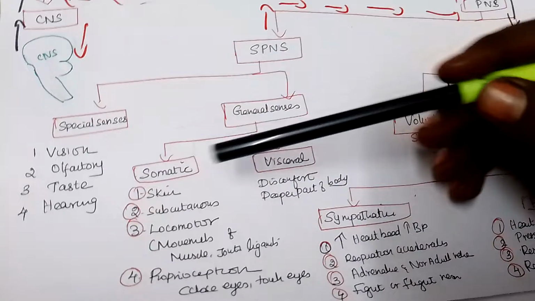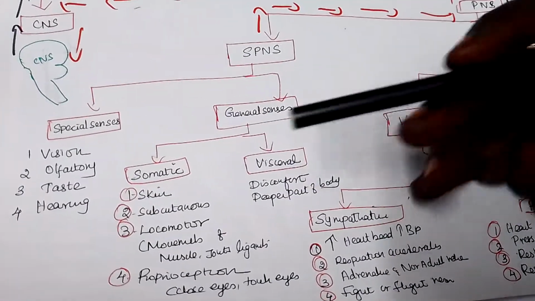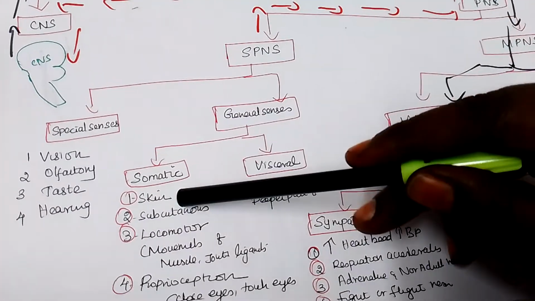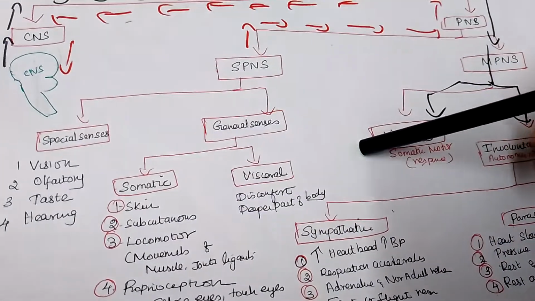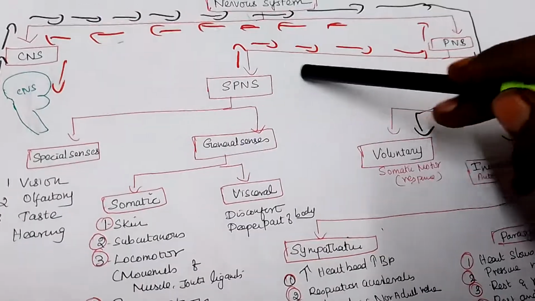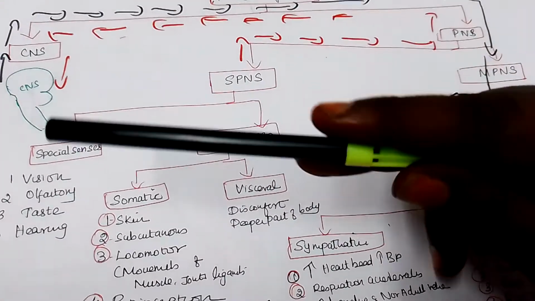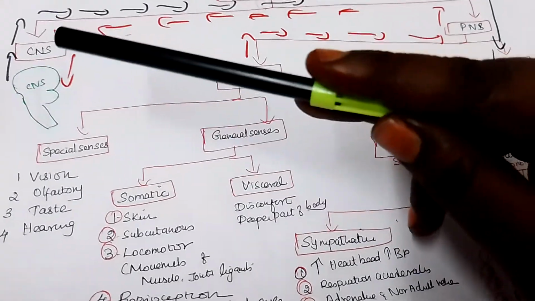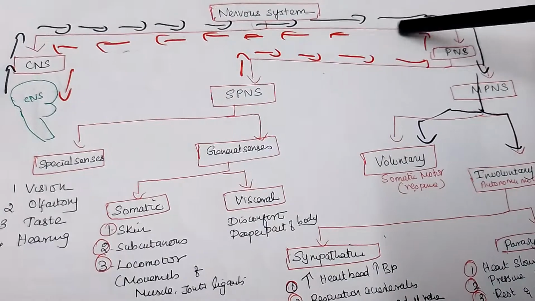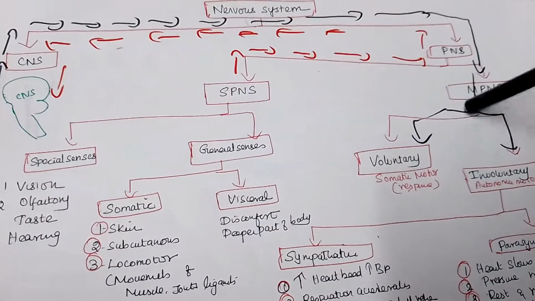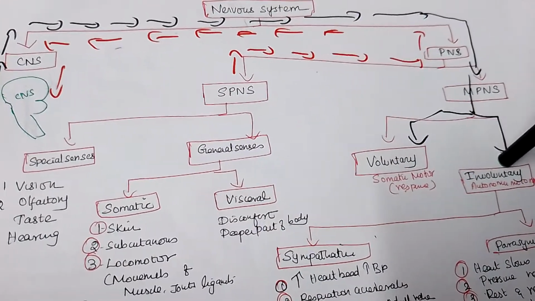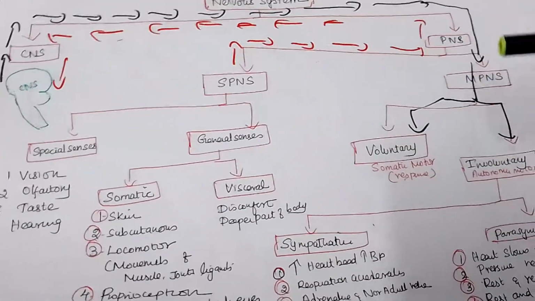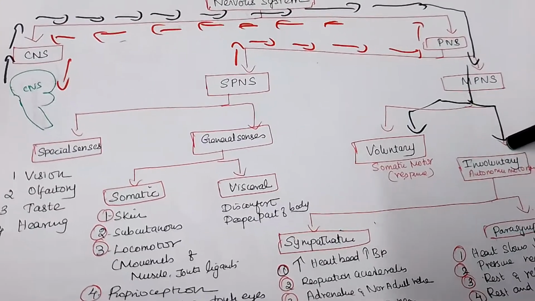How is this happening? The peripheral nervous system, the peripheral area of our body. For example, something is pinching my skin. What is happening? The pinching, immediately the response goes to the sensory area of the brain, the CNS. Then the motor response comes out from that tract, and it is either voluntary or involuntary, like removing the hand. So this is how you can classify.